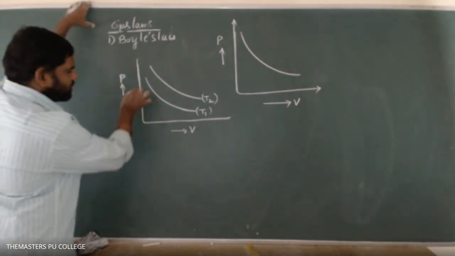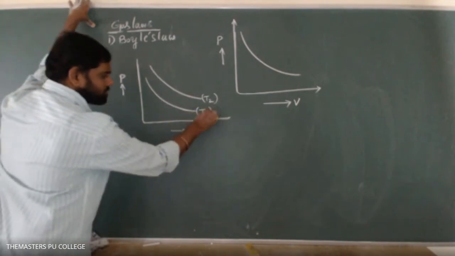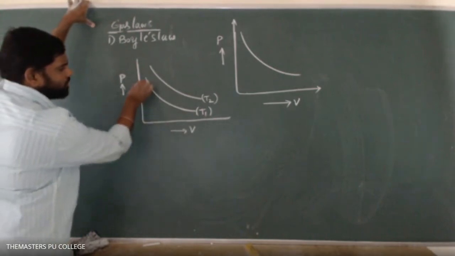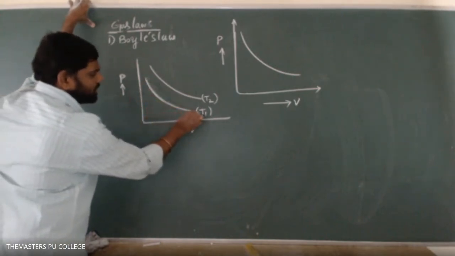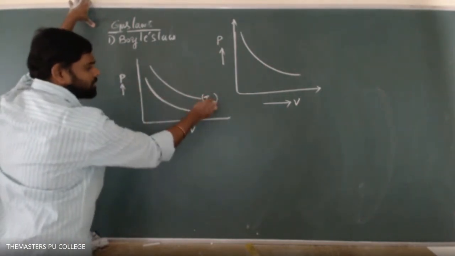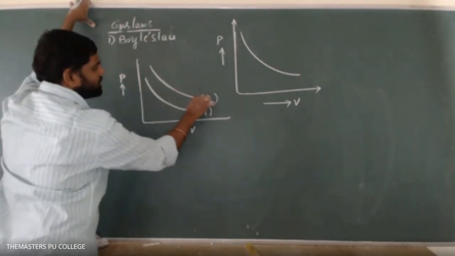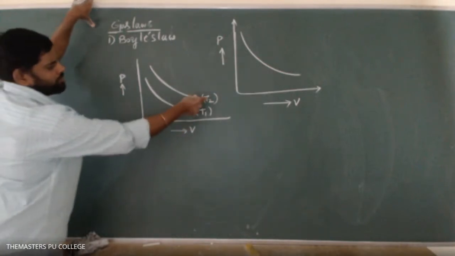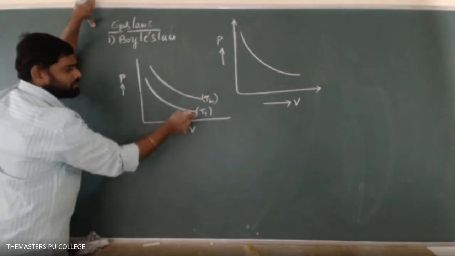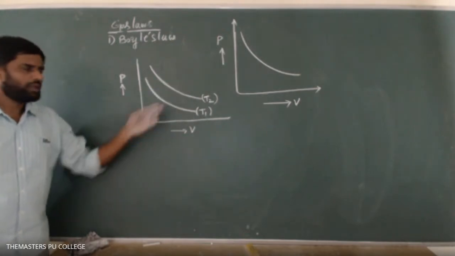This is the variation of the pressure versus volume when the temperature of the gas is kept constant at a particular level, say T1. The variation of pressure versus volume is identified by this relation, first line, and the temperature is kept constant at some other value, say T2. The variation is noticed by this relation. Which one of T1 and T2 will be greater? Either T1 is greater than T2, or T1 is less than T2, or T1 equals T2. How can I identify which temperature is more, T1 or T2?